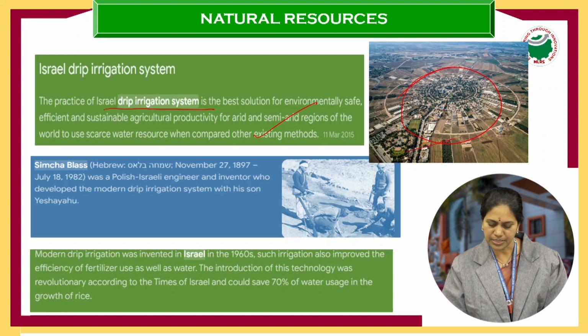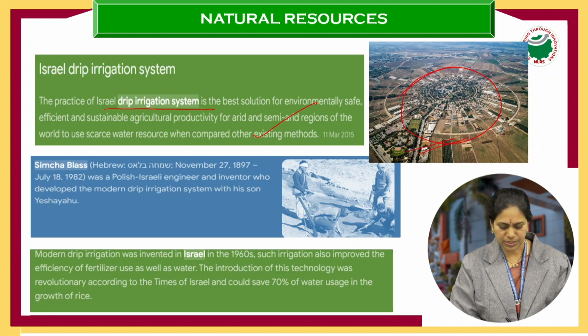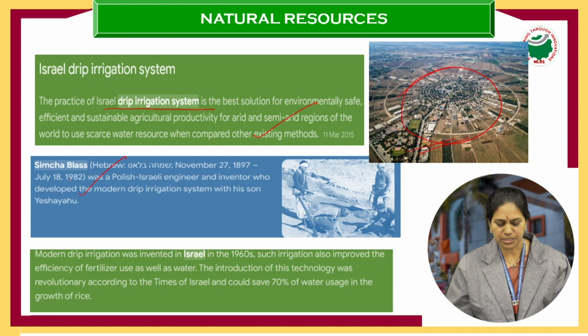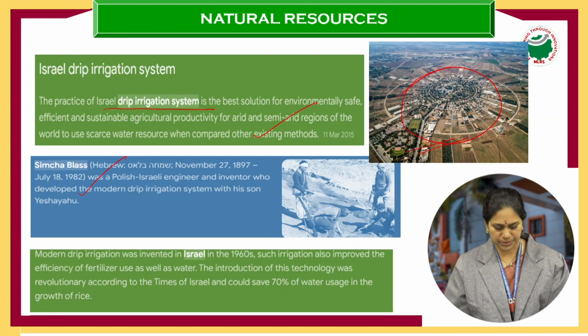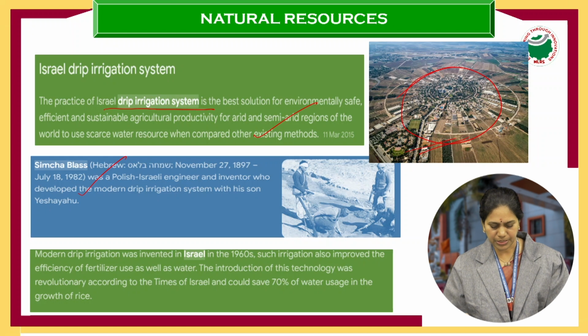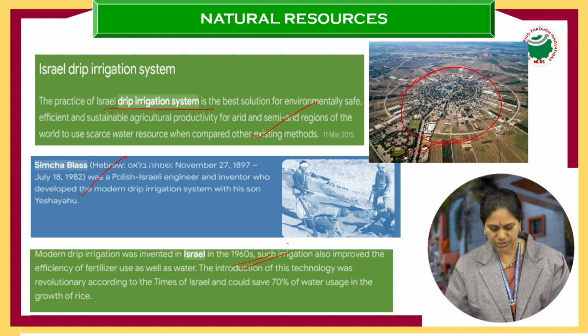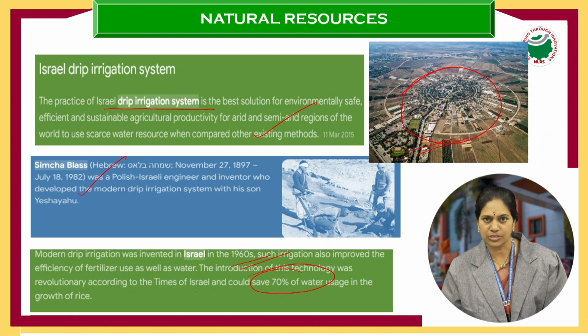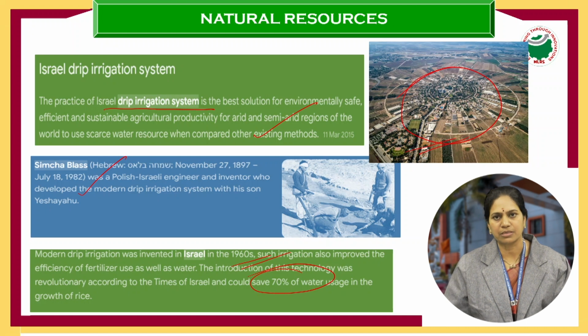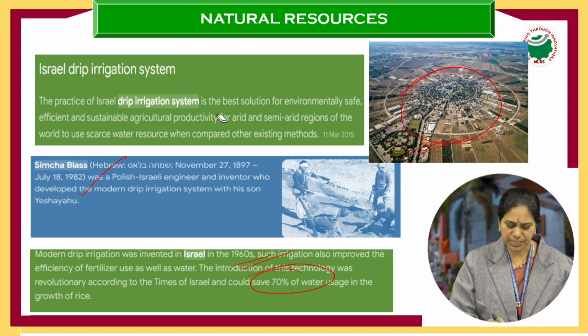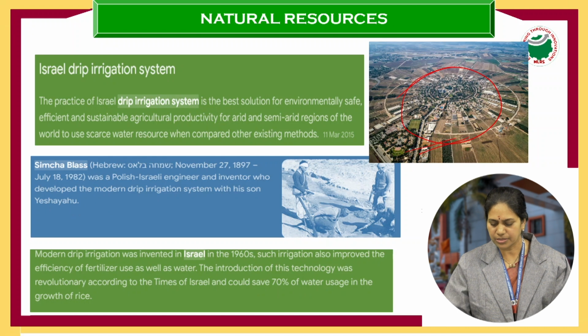So first they have started with the drip irrigation system, where the water source is very, very less in Israel. As also mentioned, Simcha Blass is the person behind this drip irrigation concept. Modern drip irrigation was invented in the 1960s, and he says almost 70% of the water in Israel is being saved only because of this particular concept, and it is being taken into different parts of the world,